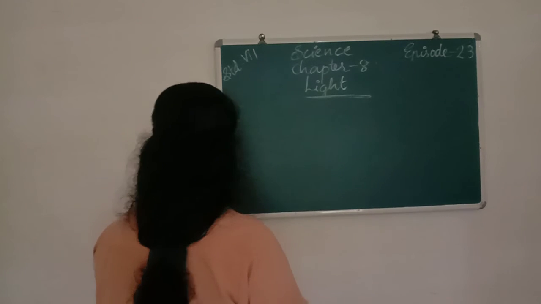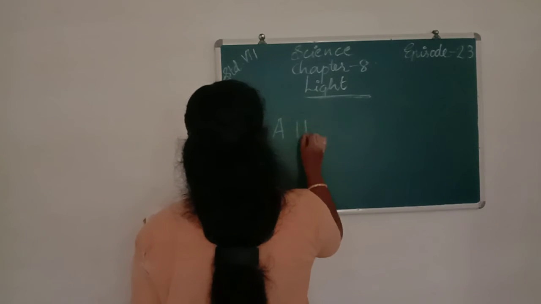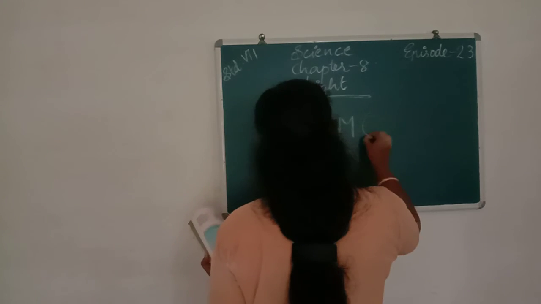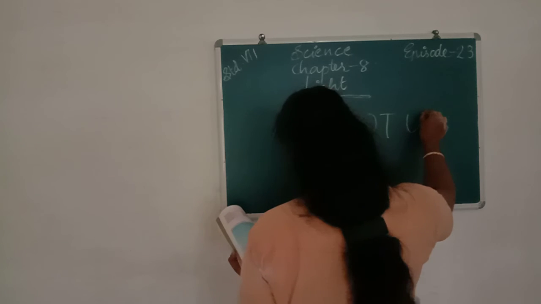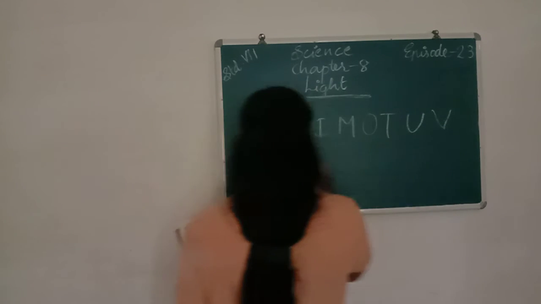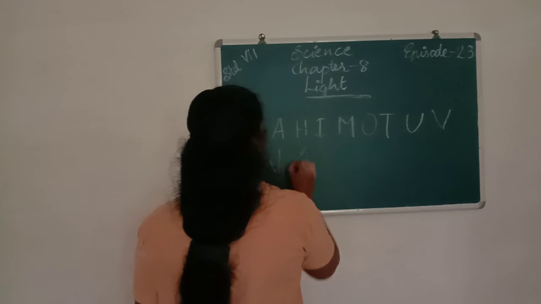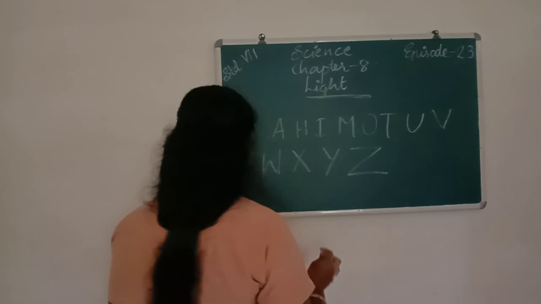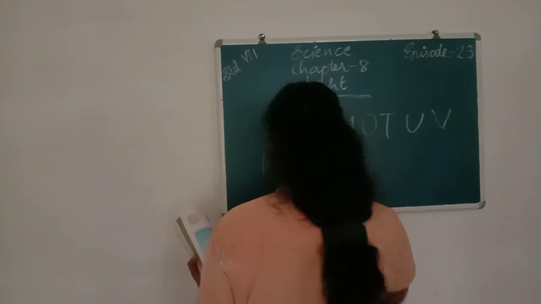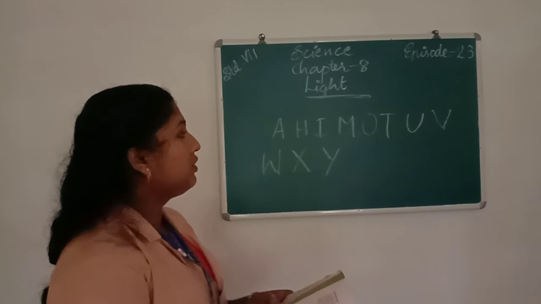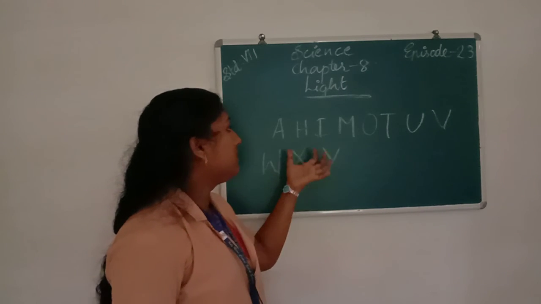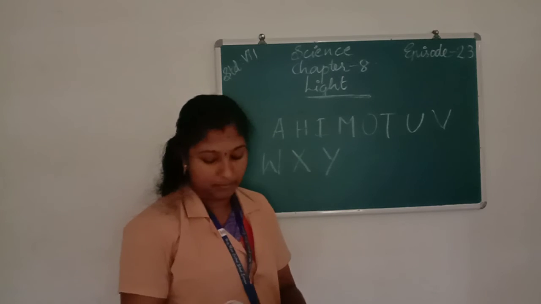The letters that do not get lateral inversion. Which letters do not get lateral inversion? That is A, H, I, M, O, T, U, V, W, X, Y. These are the letters that do not get lateral inversion if we see them through a plane mirror.